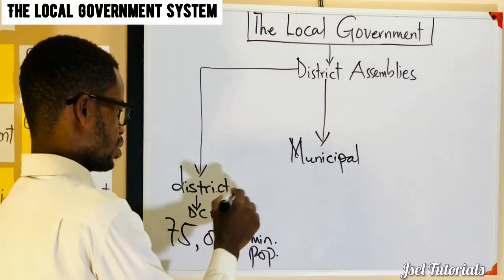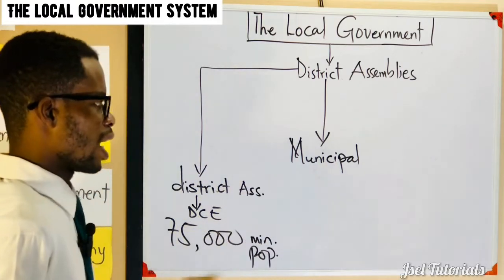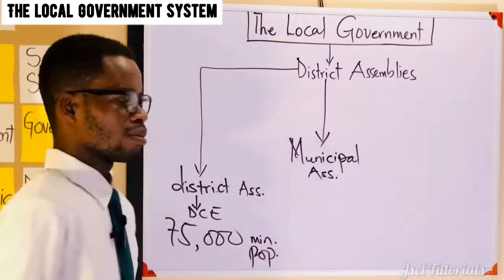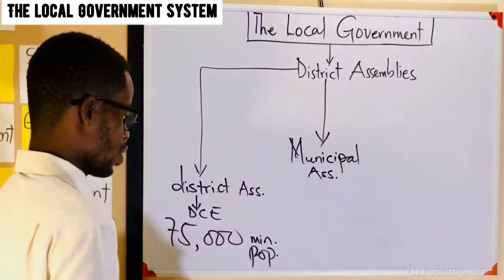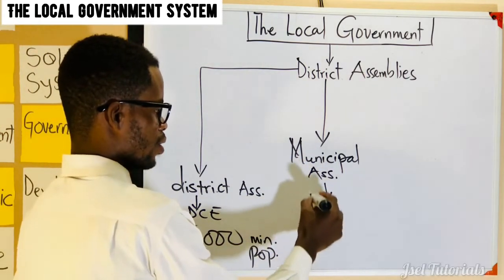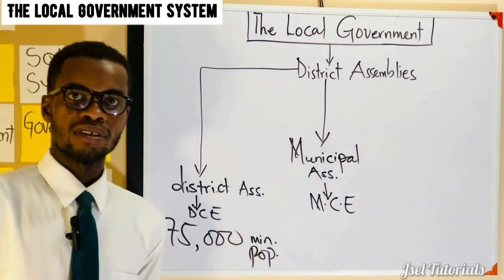So normal district assembly, then we have municipal assembly. This one has a head known as a municipal chief executive.